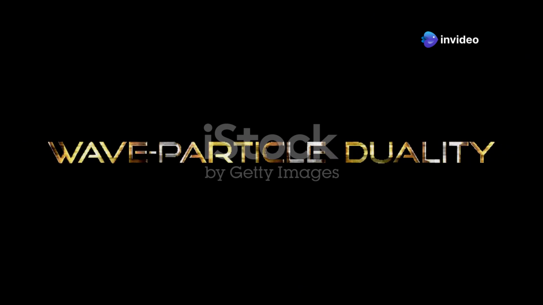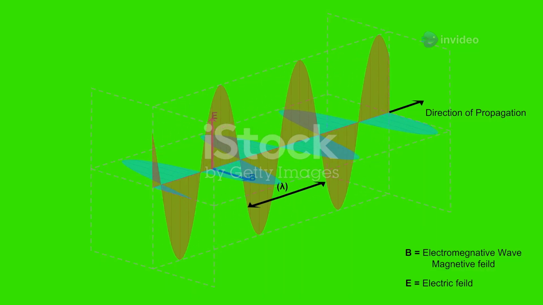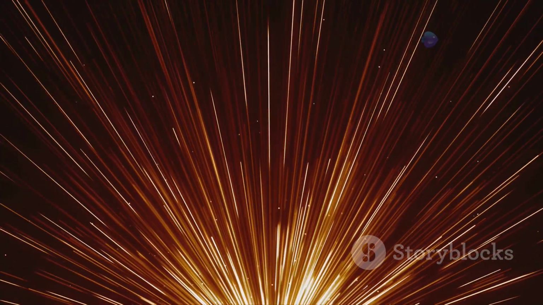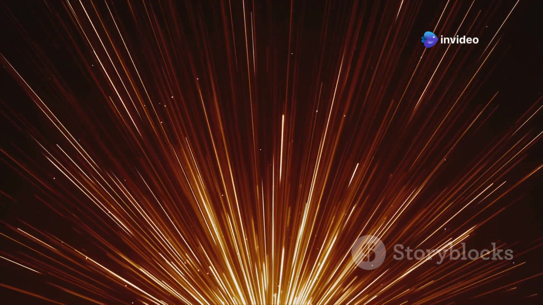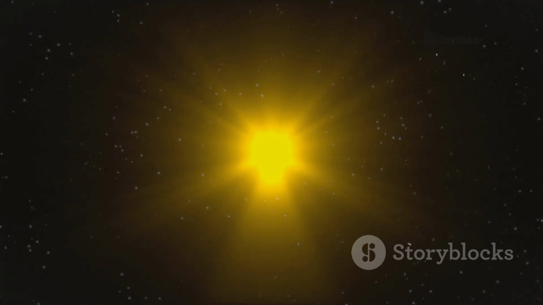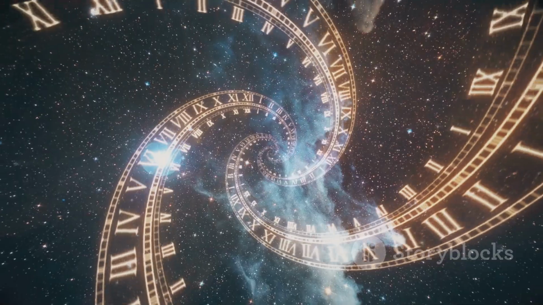There are two main types, wave radiation and particle radiation. Wave radiation, such as electromagnetic waves, includes light, radio waves, and microwaves. Particle radiation involves tiny particles like alpha particles, helium nuclei, and beta particles, electrons, moving at high speeds. Radiation plays a crucial role in our daily lives, from the sunlight that warms our planet to the radio waves that carry music to our ears.